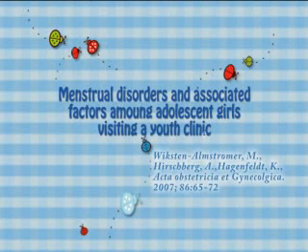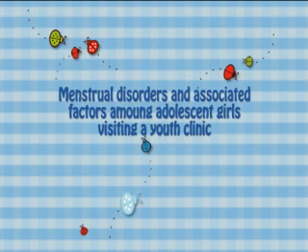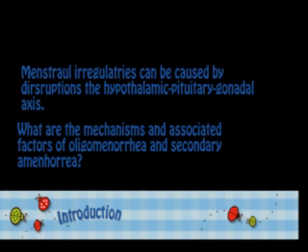Hello, today we'll be discussing menstrual disorders and the associated factors among adolescent girls visiting a youth clinic. This particular study was published in a Gynecology and Obstetrics journal from Sweden. Menstrual irregularities can be caused by disruptions of the hypothalamic-pituitary gonadal axis, also known as the HPG axis. The question we'll be examining today is: what are the mechanisms and the associated factors of oligomenorrhea and secondary amenorrhea?